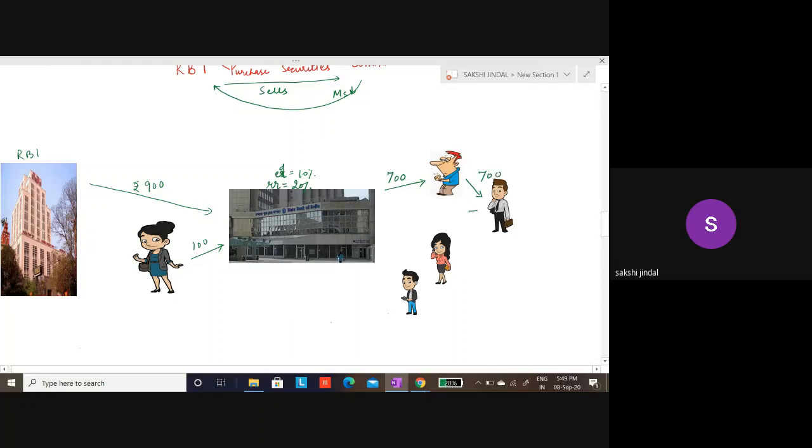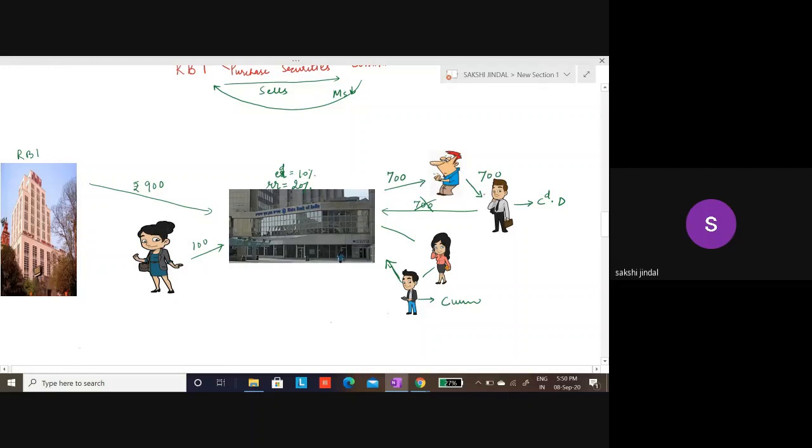Now this person does not deposit this entire amount into bank. Okay, ye 700 rupees nahi deposit kara, because here also he is keeping some form of deposits in the form of currency and then depositing rest of the amount. And similar will happen here. He will also keep something in form of currency and then depositing it back into the bank. Okay, so because we have relaxed the assumptions, it will also affect my overall result in the model.